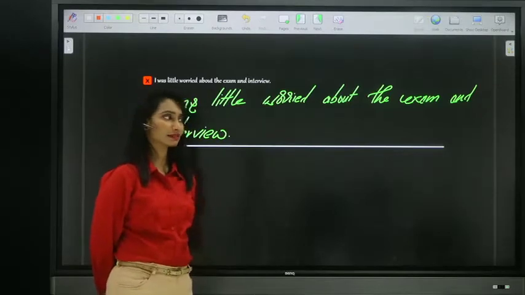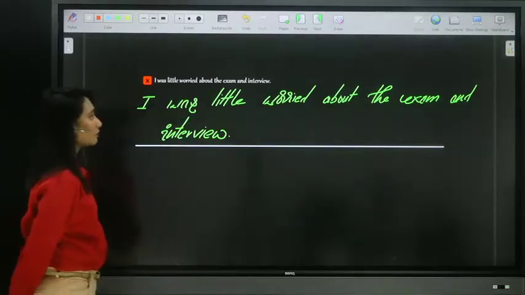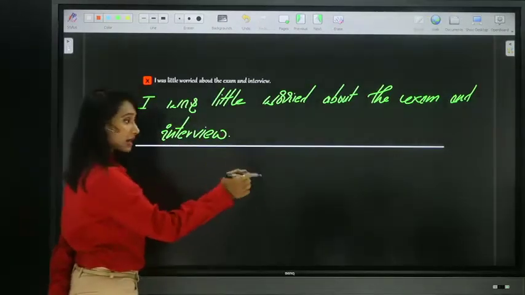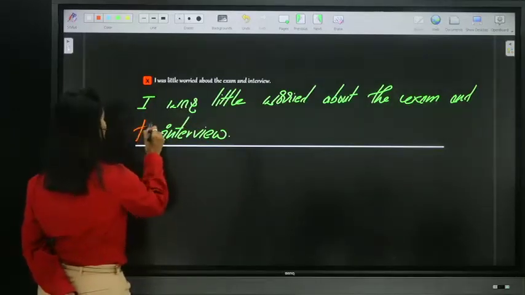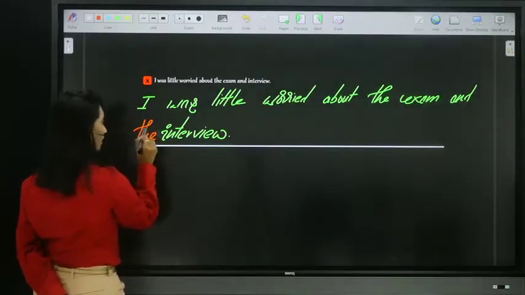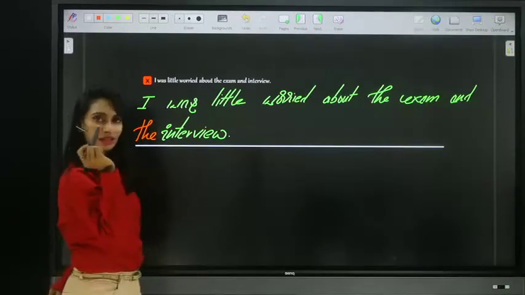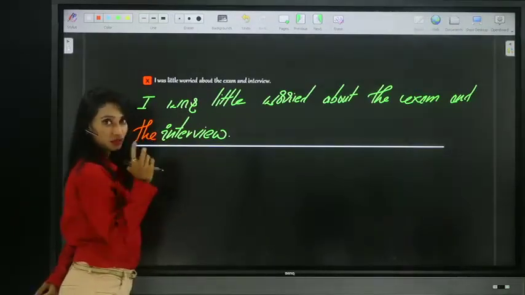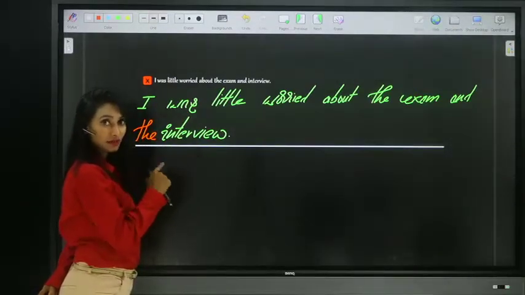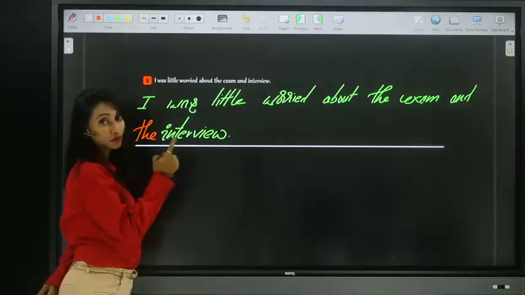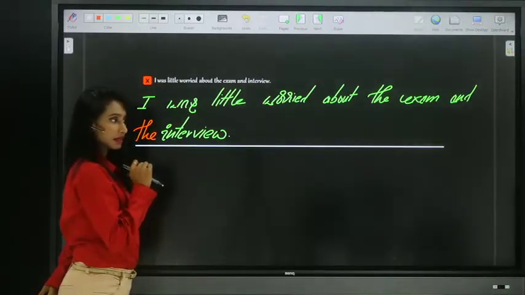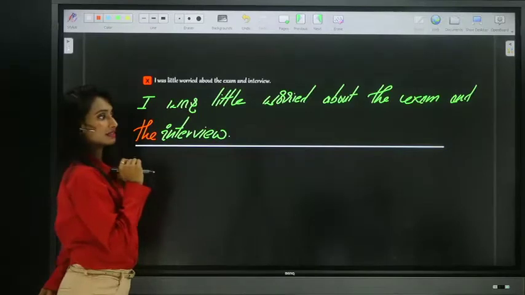See, one thing you find is about the exam and the interview, because both are not the same. Exam is different and interview is different. Two different things. So we have to place definite article the here before both the nouns. Yes, Nirmal, you're correct.